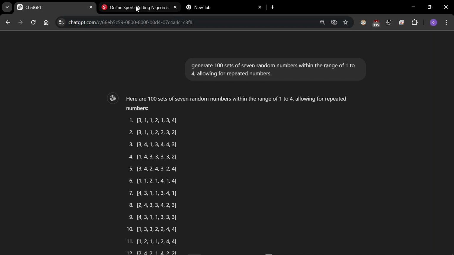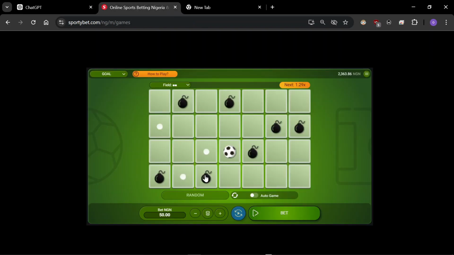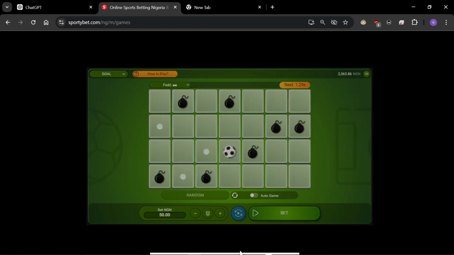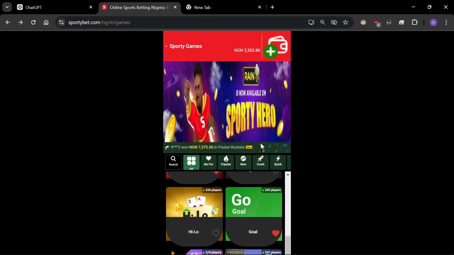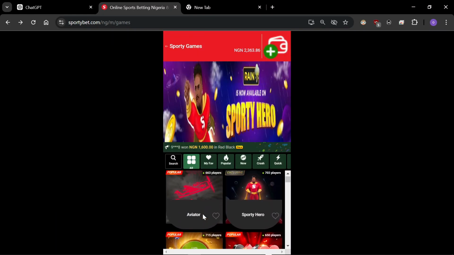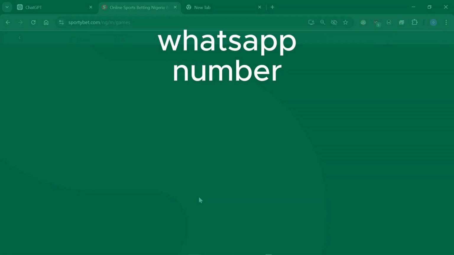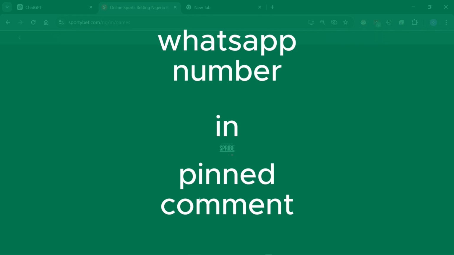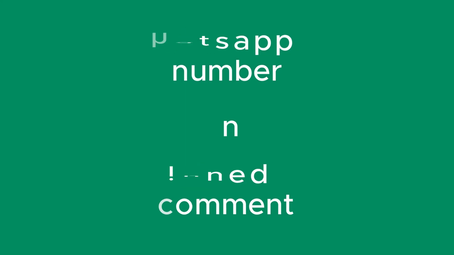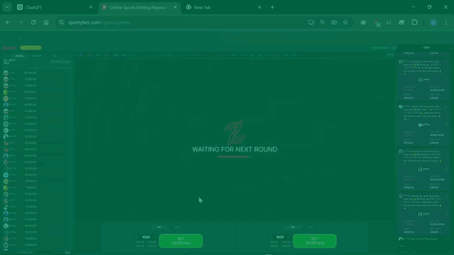Now that is how you go about playing games and making your money from online games. The last strategy I'm going to share with you is Aviator. I know you know about Aviator already. I'm not going to show you how to use this strategy for now, but I'm going to make a video on it, and you can hit me up on WhatsApp to purchase this video, because that is the only way I'll let this strategy out for now. It's the best strategy I know of that I can recover my money from, because I can get up to 10 times my money by playing this game.